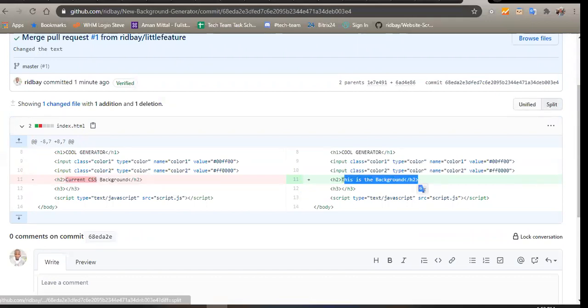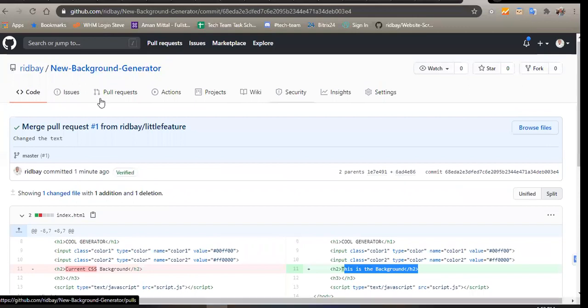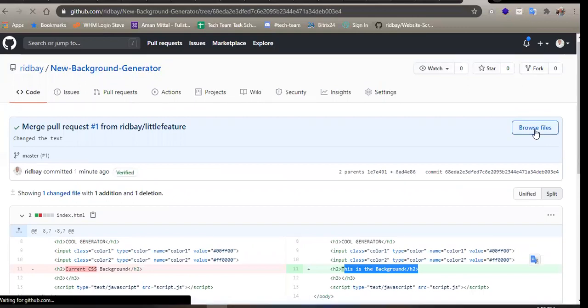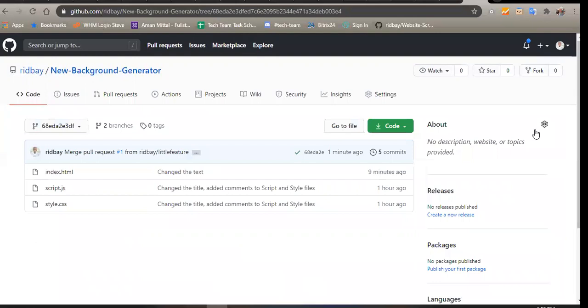So that's cool. And you can also browse the files. So that is that. The next thing we have to talk about, which is probably going to be the last thing for today, is conflicts. Conflicts can arise whereby Ridwan thinks the name should be cool background and Barakat thinks no, instead of cool background, the name should be blue background, because they can't see each other, they are using code to communicate. So let's go into that and see what's going to happen.